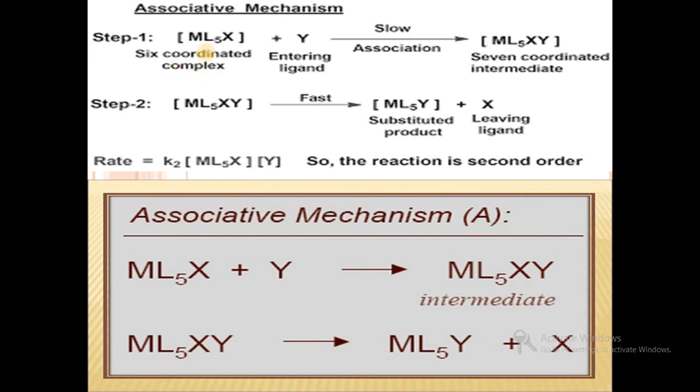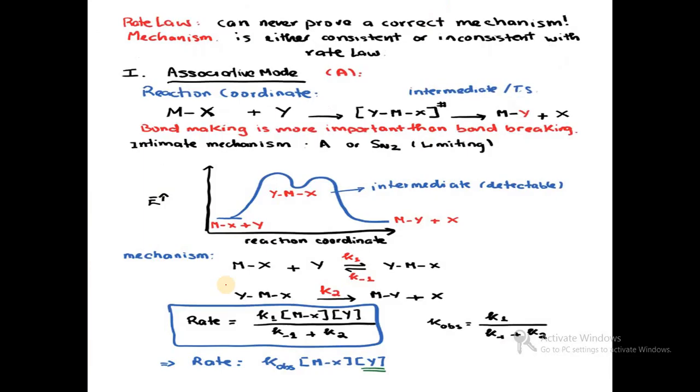So in case of associative mechanism, when we take the six coordinate complex ML5X and entering ligand Y, slow association takes place giving ML5XY. A 7 coordinated intermediate is formed, and in the second step ML5XY gives ML5Y, the substituted product, and X is the leaving group. So in case of associative mechanism A, bond making is important. So this is the associative mechanism.